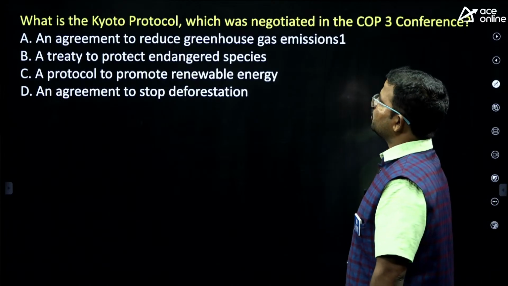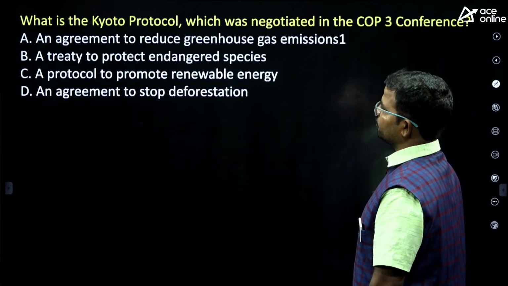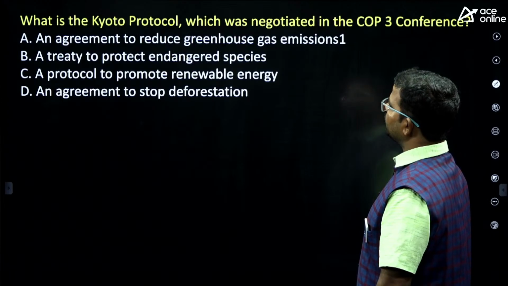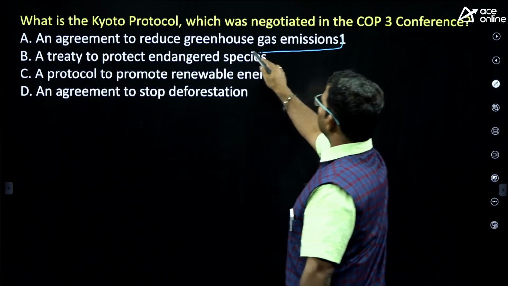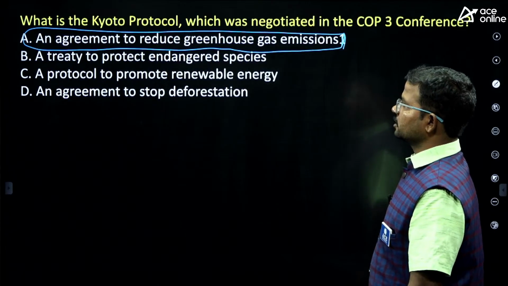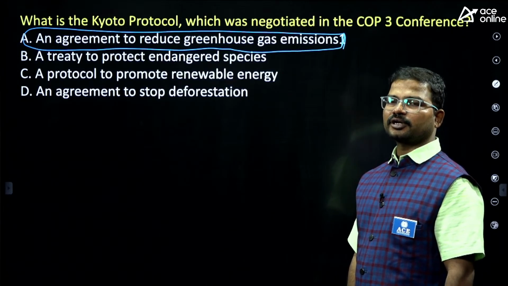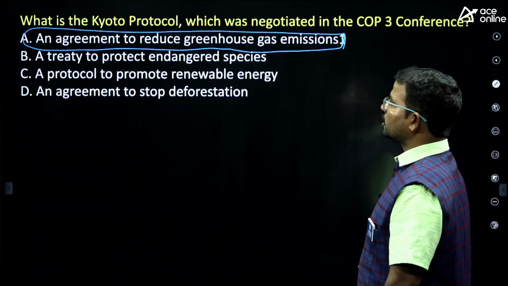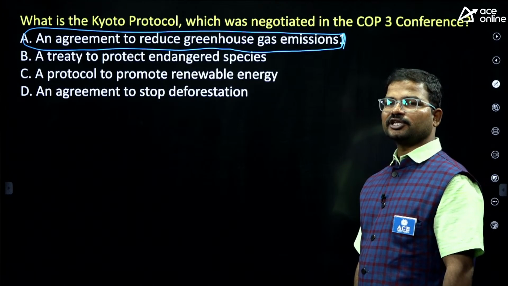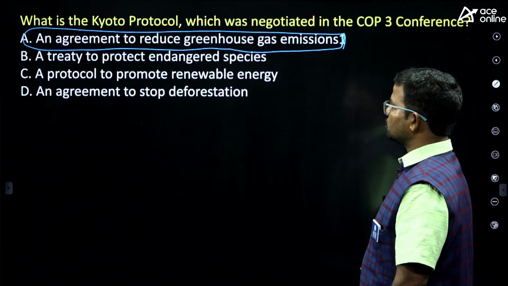Next, what is the Kyoto Protocol which was negotiated in the COP3 conference? It is considered the agreement to reduce greenhouse emissions, so option A is the right answer. This is the first international agreement to reduce carbon related gases or greenhouse emissions. That is the Kyoto Protocol. This COP3 conference was officially conducted in Japan, in the region of Kyoto, so it is called the Kyoto Protocol.